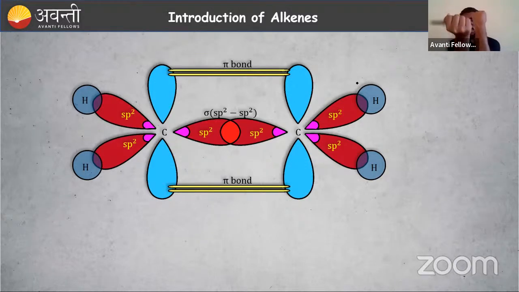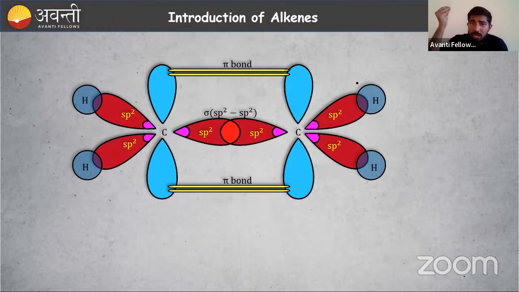If I try to rotate this one, then they will be at 90 degrees, and I have to break the bond. So the rotation around the pi bond is restricted. So we can say there is restricted rotation. For the sigma bond, it is free rotation, right? So that is the introduction of alkenes: double bond, sigma bond, then pi bond, formed with lateral overlapping. So let us study more things.